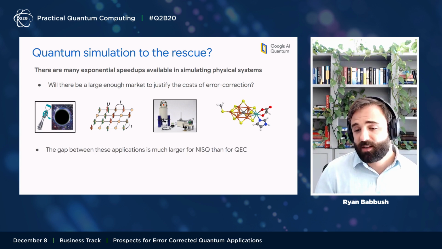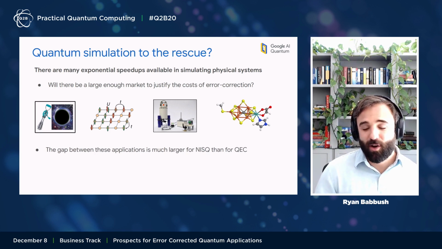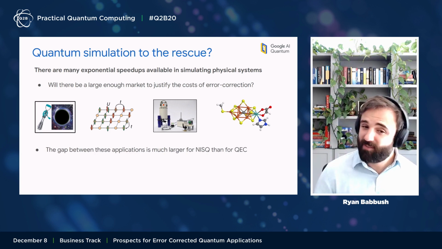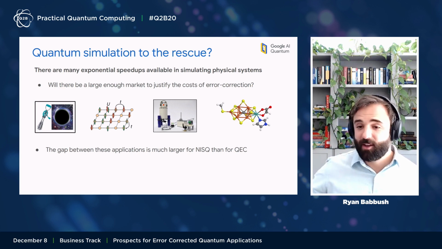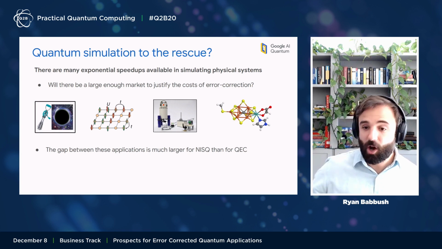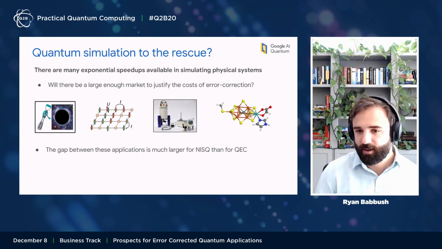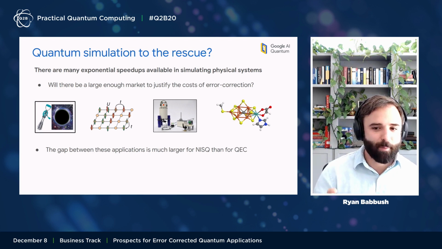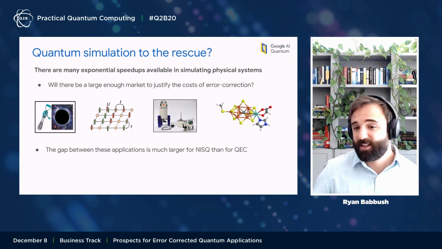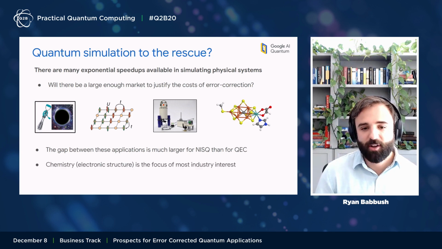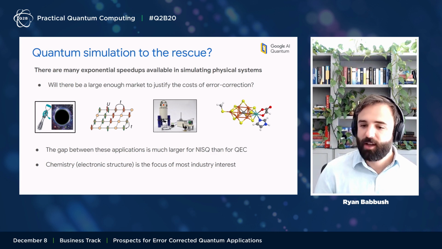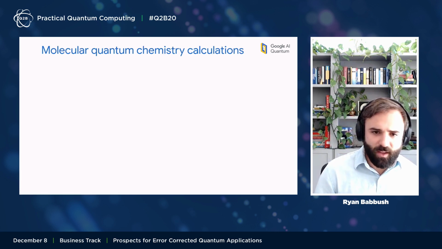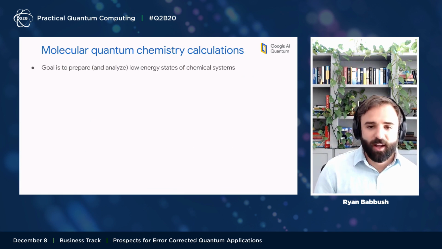And I should emphasize that within NISQ computation, it's really uncertain how far we're going to get along this spectrum. We've basically already or almost have gotten to applications on the left side, and it's kind of speculative the extent to which we're going to be able to get to applications all the way on the right side within NISQ. We'll probably get somewhere in between. But for quantum error correction, it turns out that the gap between the left side and the right side of the spectrum isn't that huge, just due to the way the cost models work out. And so for that reason, a lot of the industry interest has been on these realistic models that we might simulate, for instance, quantum chemistry, and in particular, electronic structure. So I'll say a little bit more about that now.